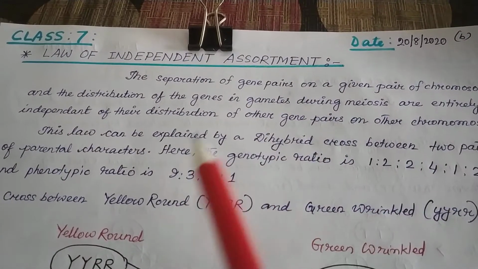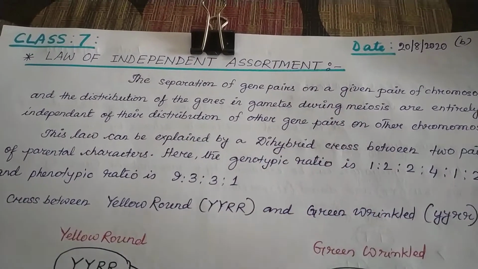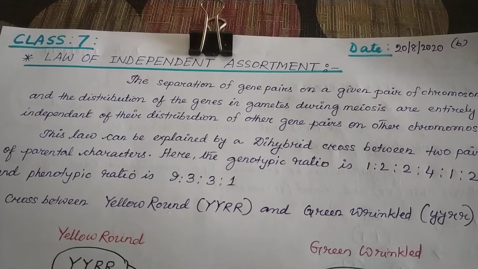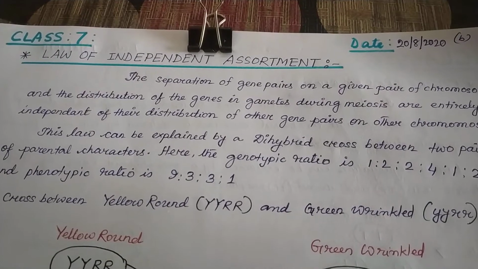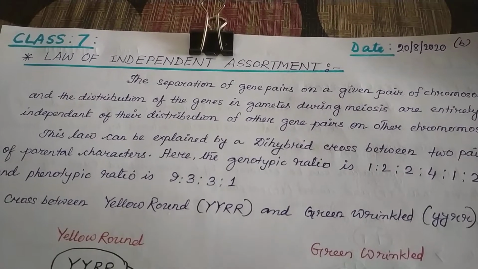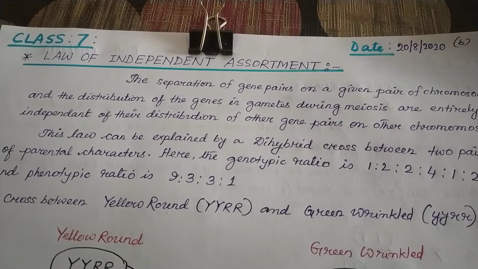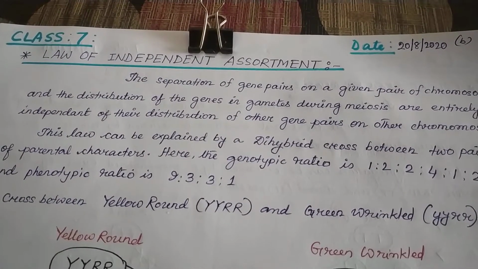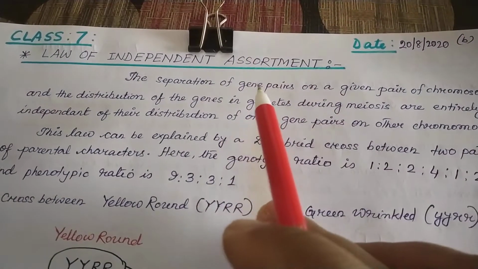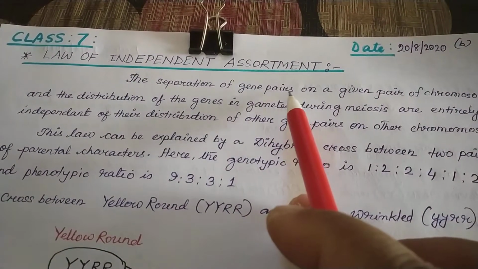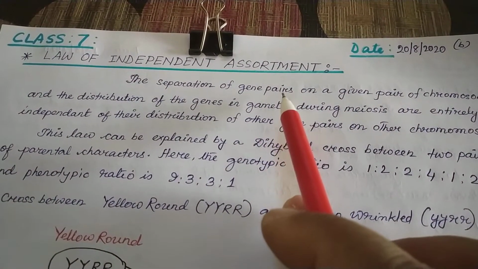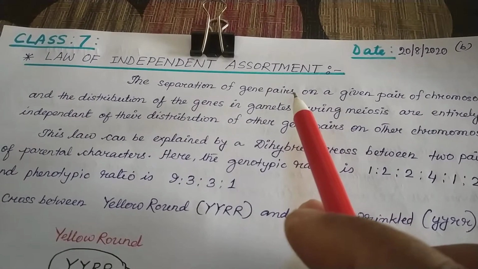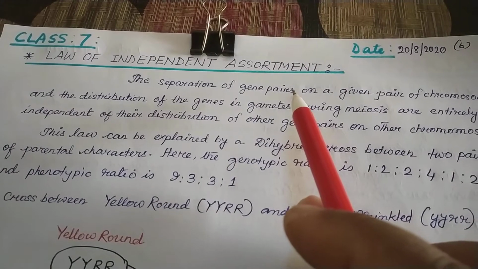For example, for the tall character, capital T was there in the body gene, isn't it? It will divide into two gametes having one T, another T, a single T. Got it? So it is only one in the case of one pair of genes. But in the case of gene pairs, meaning more than one gene, in a chromosome we know many pairs of genes are there.